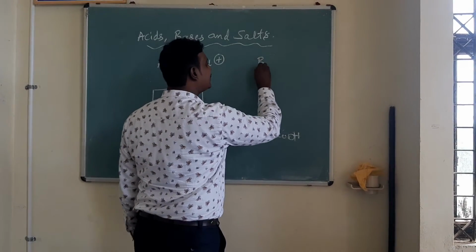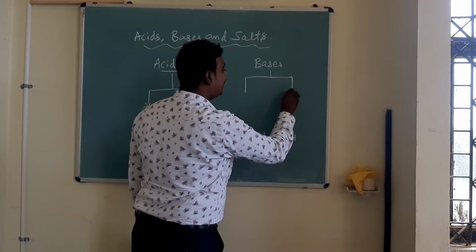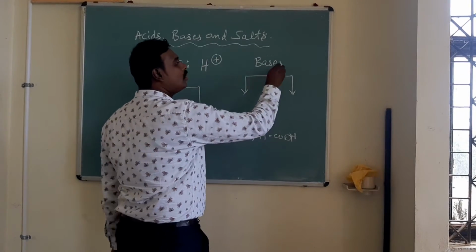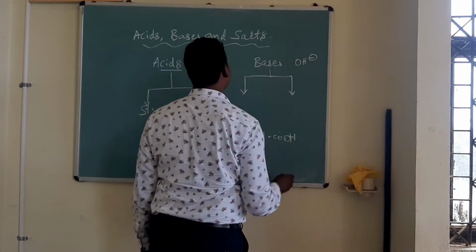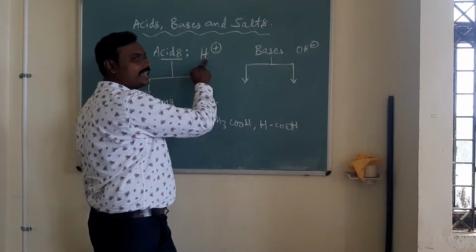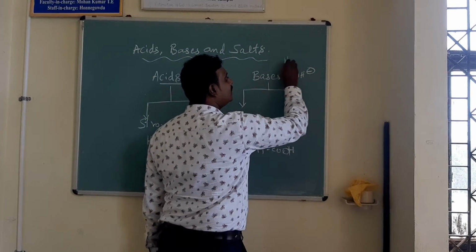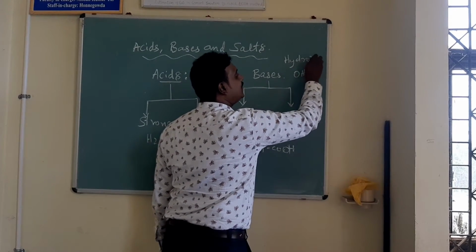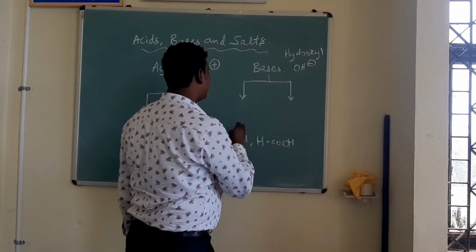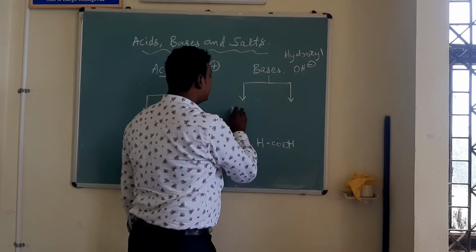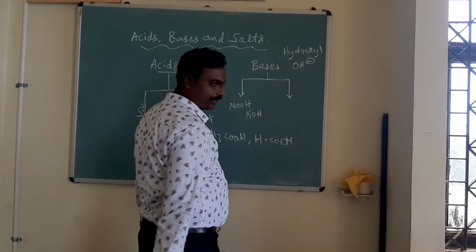If you come to the bases, the bases are also called as alkalines and they will liberate the OH minus ions. In the case of acids, they will liberate the H plus ions. In the case of bases, they will liberate OH minus ions. They are also called as hydroxyl ions. So I will give some examples. NaOH, KOH are some examples.